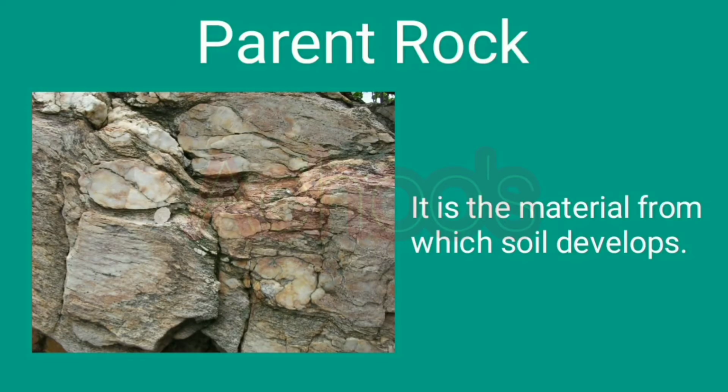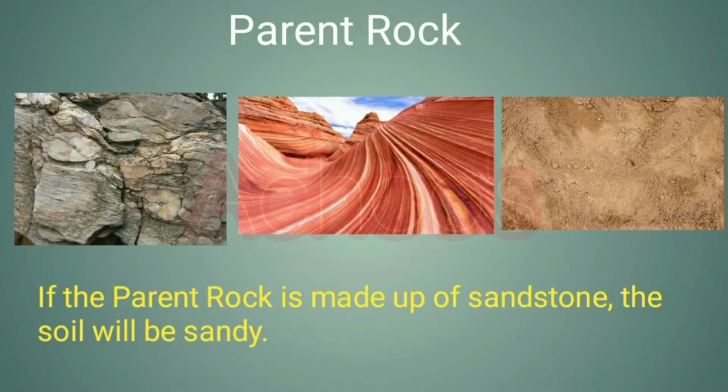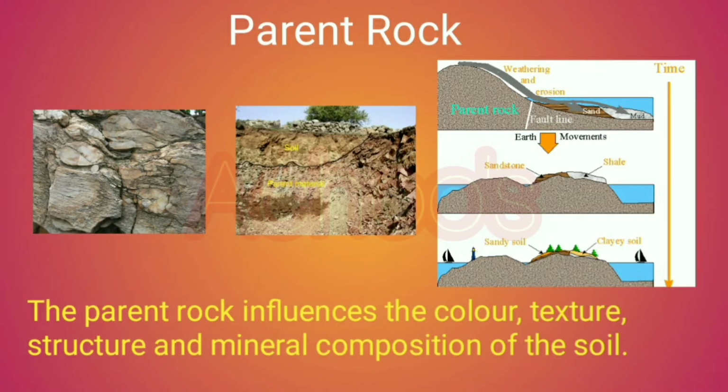The first factor is parent rock. It is the material from which soil develops. You know children, the minerals contained in soil are also similar to those contained in the parent rock. For example, if the parent rock is made up of sandstone, the soil will be sandy. The parent rock influences the color, texture, structure, and mineral composition of the soil.